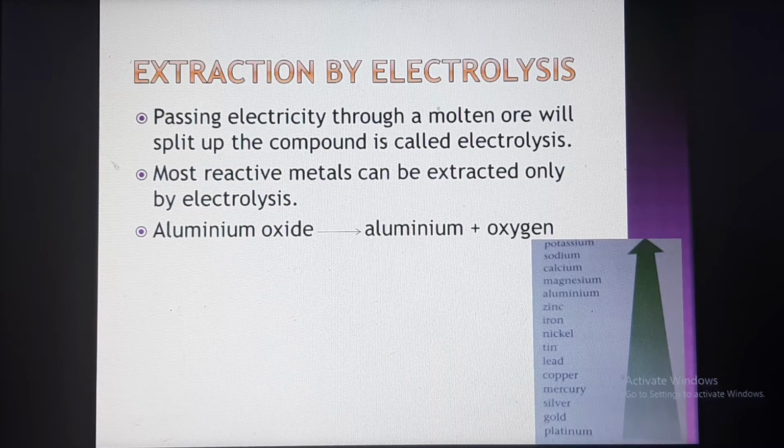The example given is aluminium. Aluminium is a more reactive metal, so it is found in nature as aluminium oxide. Aluminium oxide forms aluminium plus oxygen.